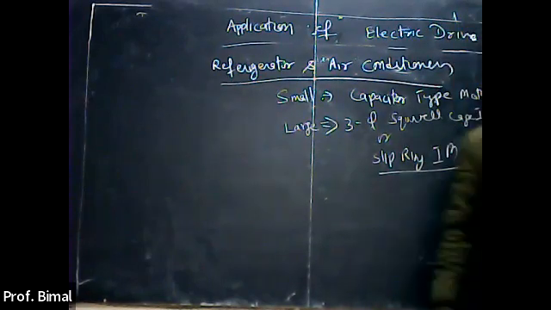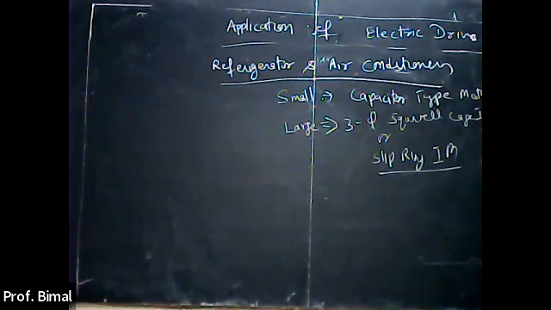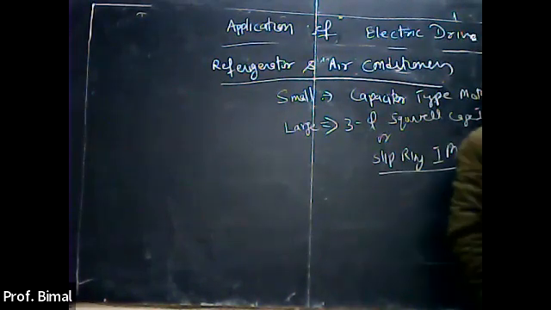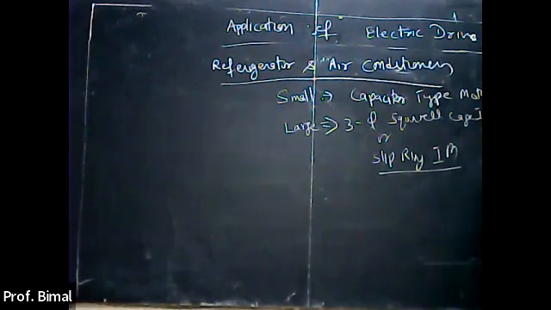In case of refrigerator, there are categories. One is small refrigerator and second is commercial, which will be considered as large. In case of small refrigerator, single phase 230-volt capacitor type induction motor with DOL starter is usually employed, right?